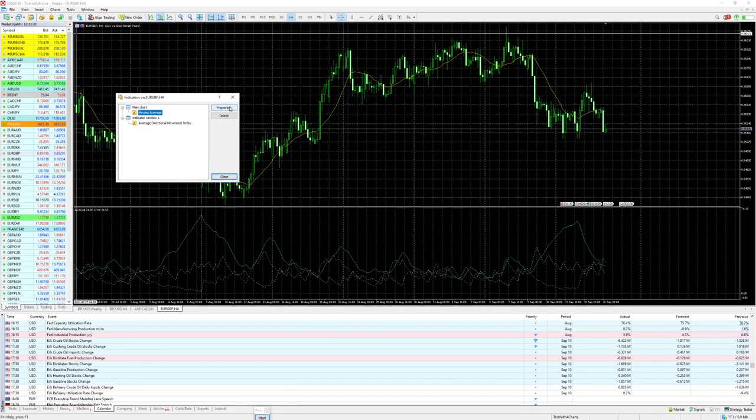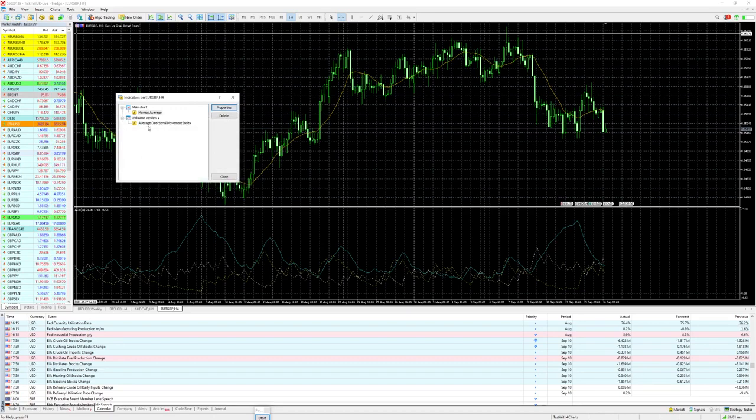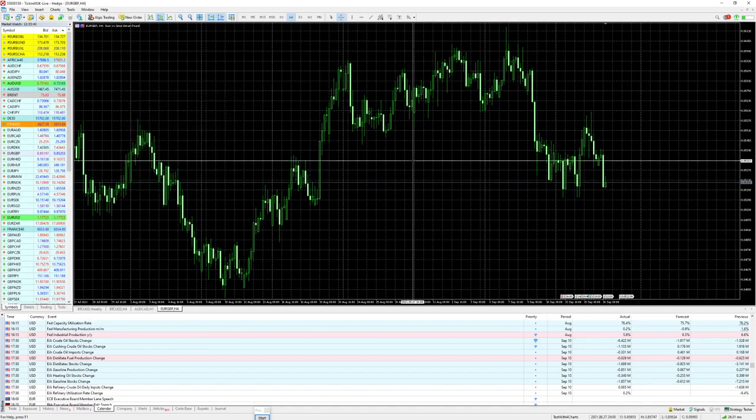You can set some properties, for example the color, make it red, or whatever you'd like to do. You can do this here, or you can delete it. Just click on delete and you see it's not in the chart anymore. Same here, the Average Directional Movement Index, delete it, and then it's done, and you don't have it in your chart anymore.